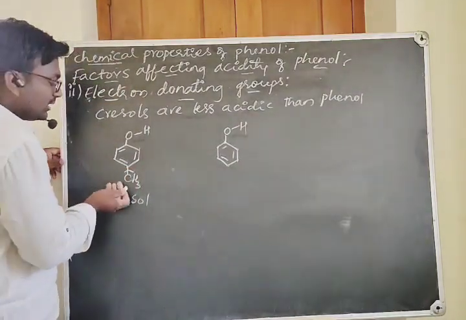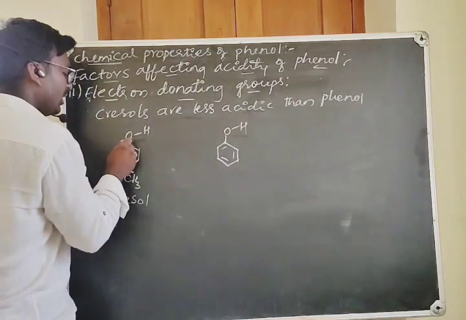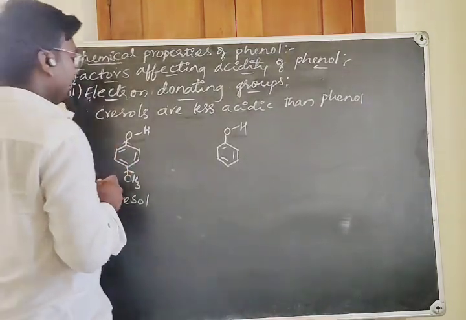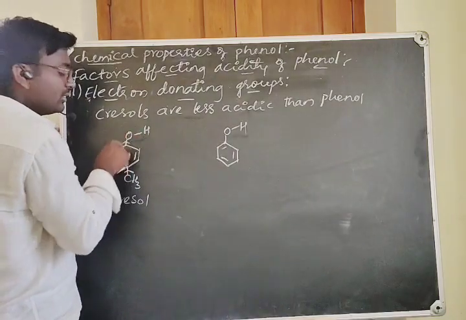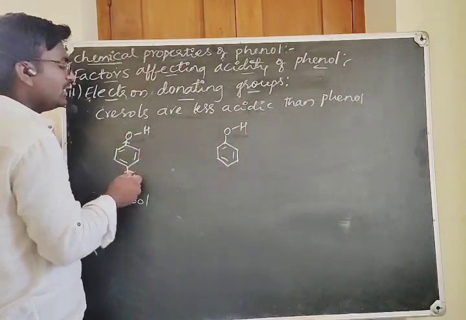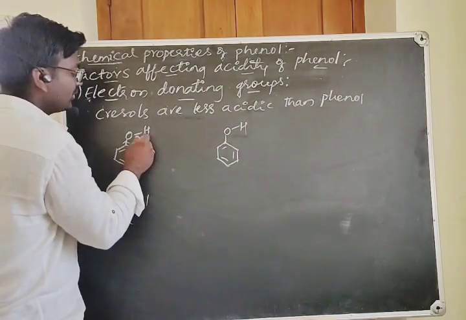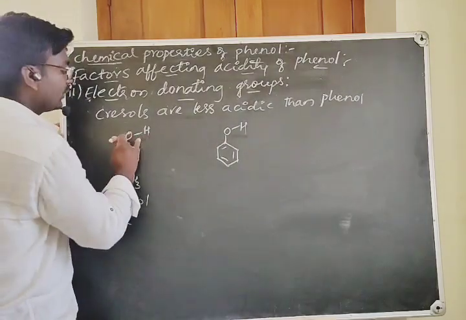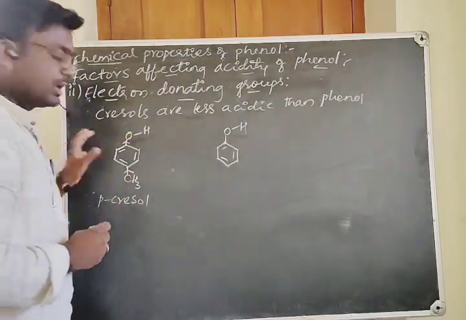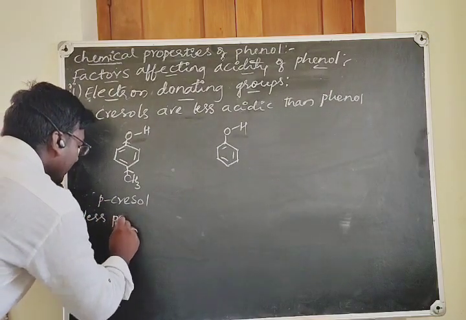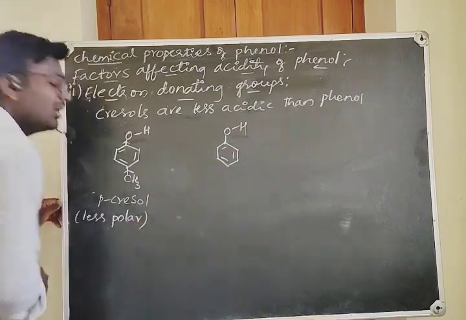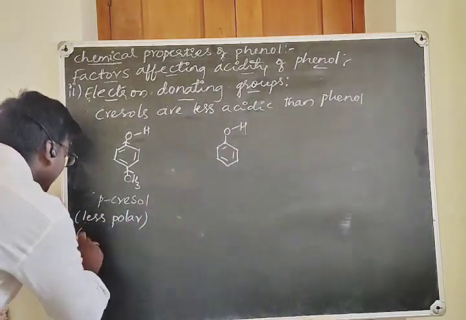It donates electrons to the benzene ring, and thereby to the oxygen, making the electron density on the oxygen rich. It is not willing to pull the electrons from this OH bond. Therefore it is not so polar, it is less polar. When this molecule is less polar, it is less acidic.